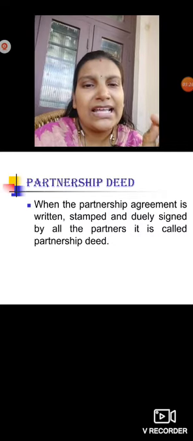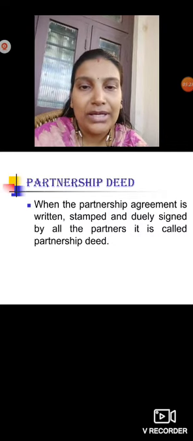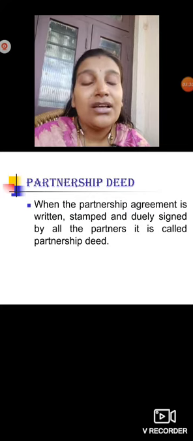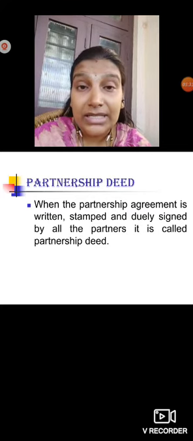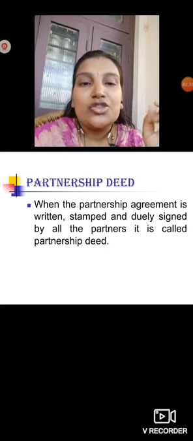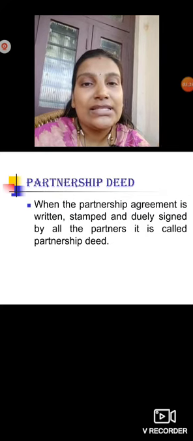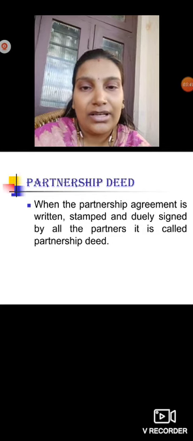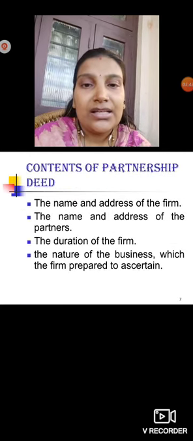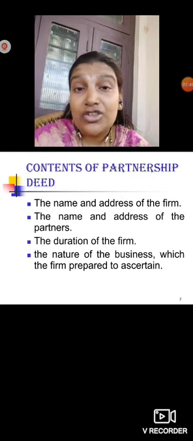It is an agreement between the partners, we all know. When we call it a partnership deed, it should be in written format, it should be stamped, and it should be duly signed by all the partners. Then we can call it a partnership deed. Then what are the contents of a partnership deed?